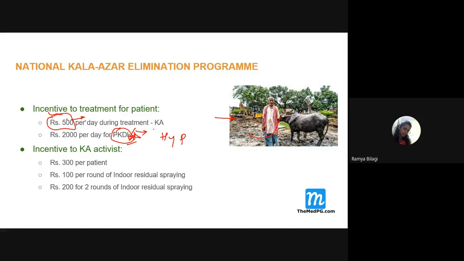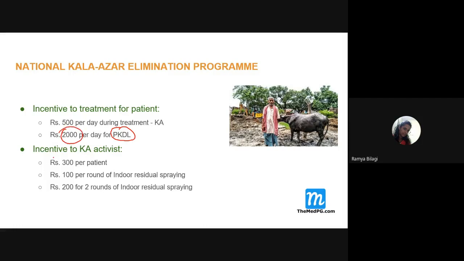For this, all these health activists like ASHA workers will be working on identifying them, and we need to make them agree to get the treatment. If the patient goes for treatment, they'll be paid how much? 2000 rupees. Yes, because if we can't identify and treat these cases, we can never eliminate Kala Azar. That's why they pay the highest for PKDL.